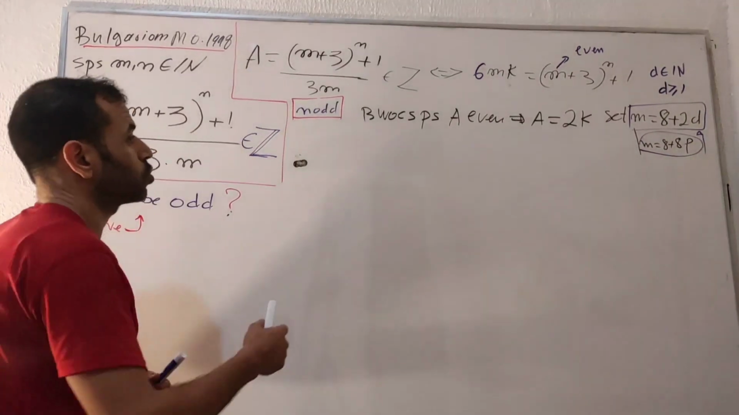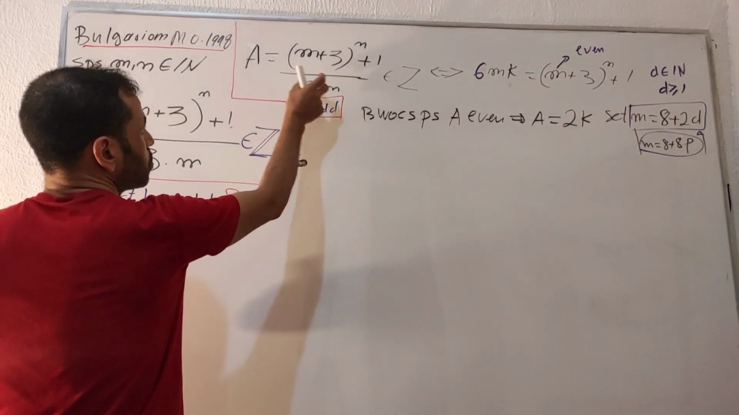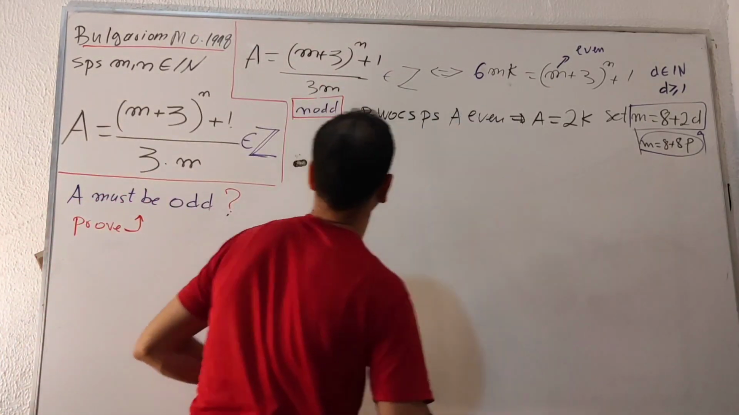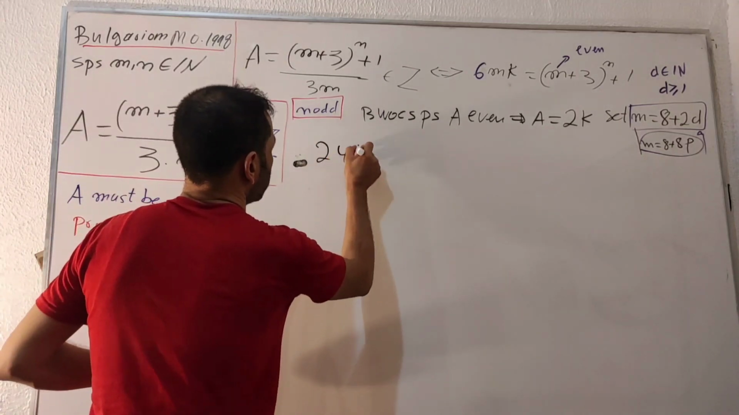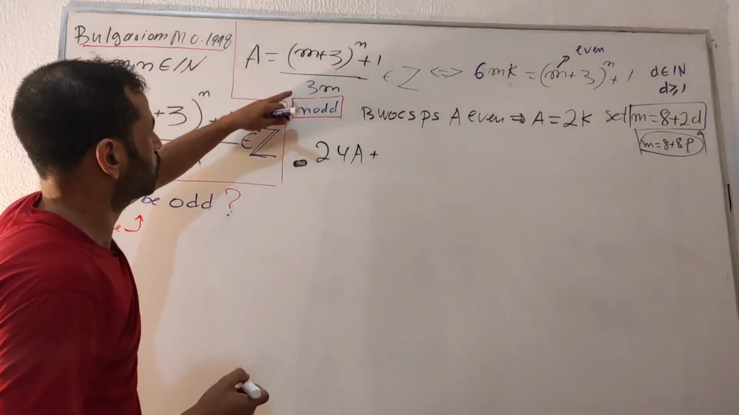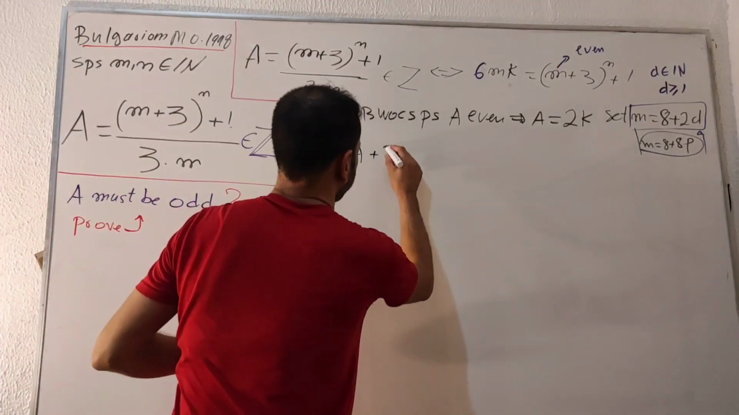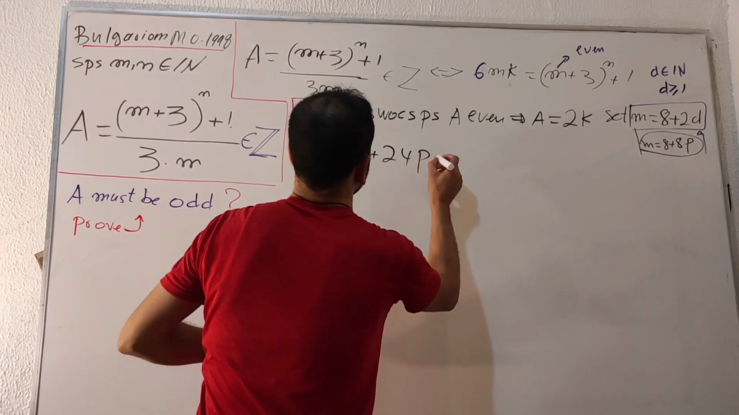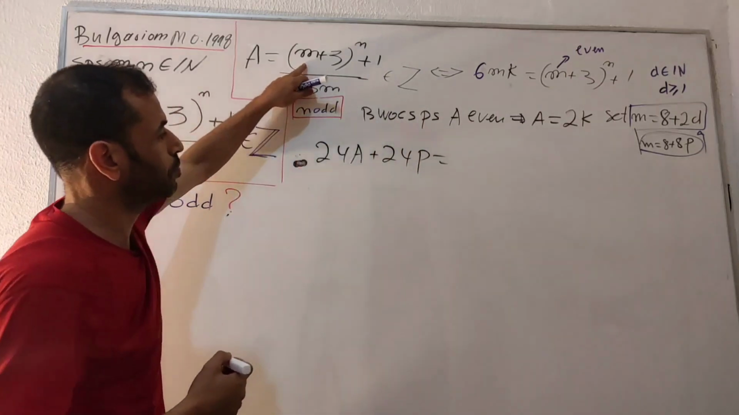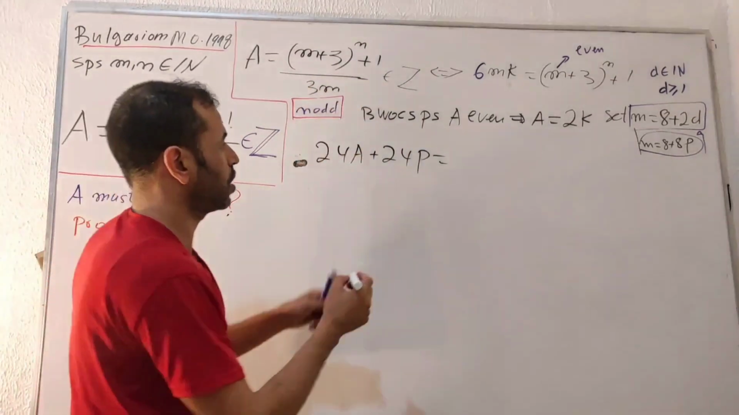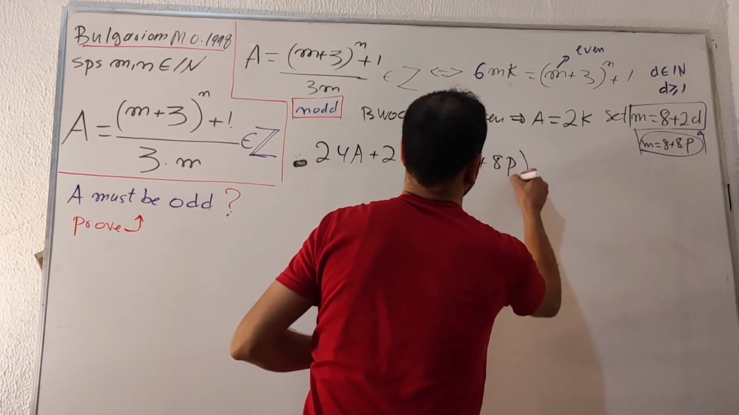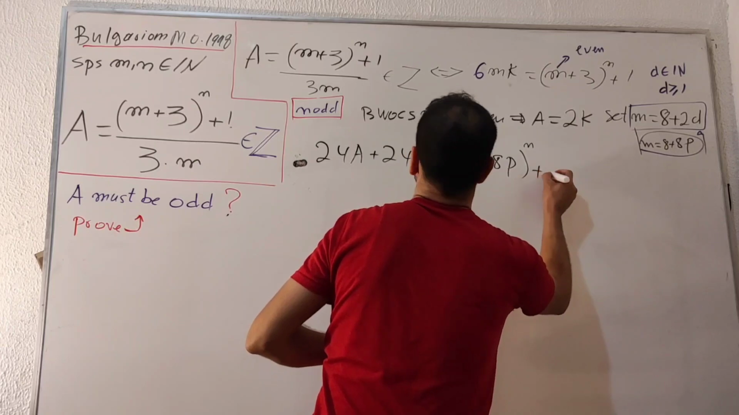So I will have a multiplied by this term, which is 3 multiplied by this one, which is 24. I get 24A, capital A, plus 8 multiplied by 3 is giving us also 24p, which equals this one, where m will be replaced also with 8 plus 8p. I will have 3 plus 8, which is 11, plus 8p, all raised to the n as an exponent, plus number 1.